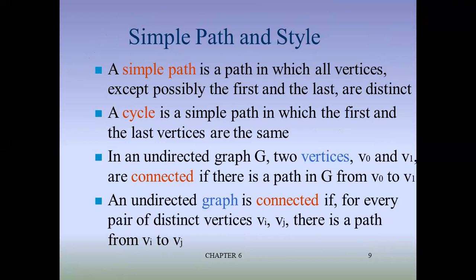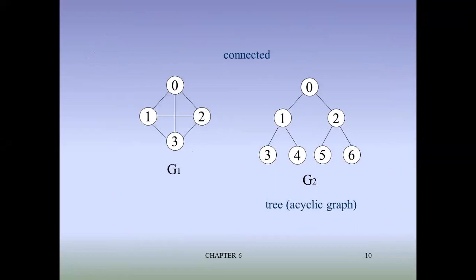If you take Vi, Vj, then for every pair there is a path. I may be 0, 1, 2, 3 or J may be 0, 1, 2, 3. Then it is called a path, and that undirected graph is called a fully connected undirected graph. That is a connected graph.